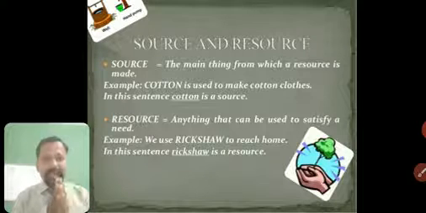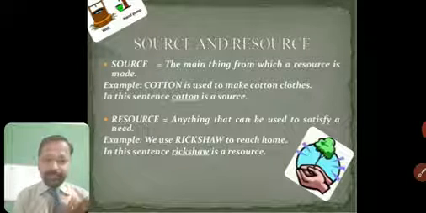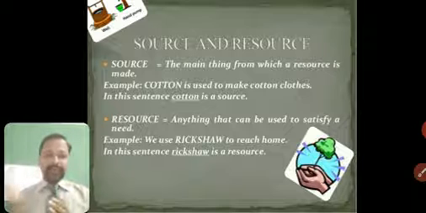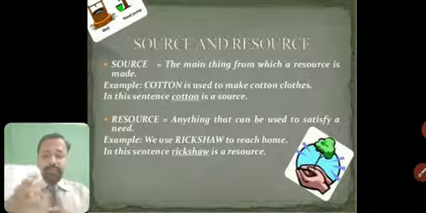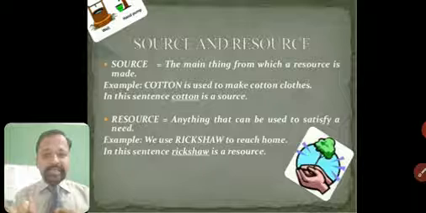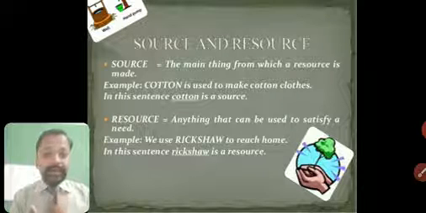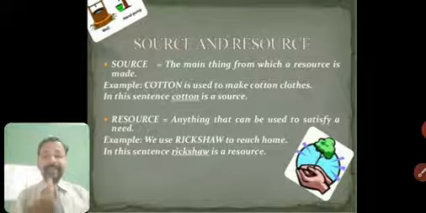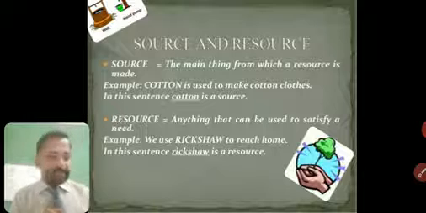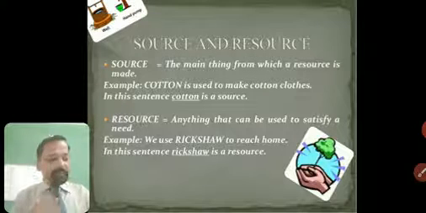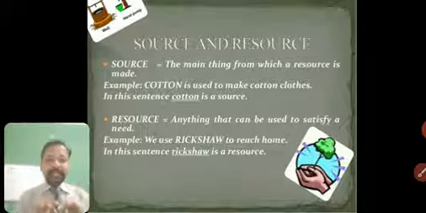We can see an example. We use a rickshaw to reach home. Many times we use a rickshaw from the market, we come to home, from school we come to home. If you move from one place to another, you use rickshaws. So in this sentence, what is a resource? The rickshaw is a resource for us. Understood? What is source and what is resource?